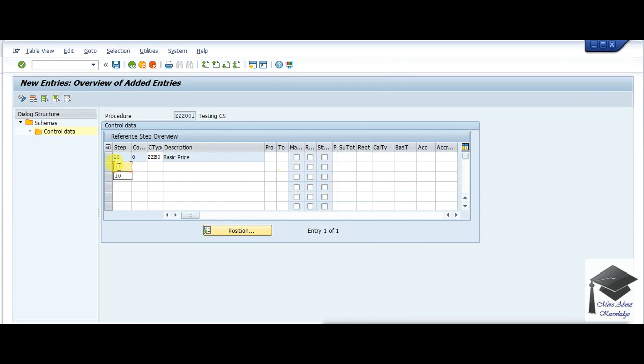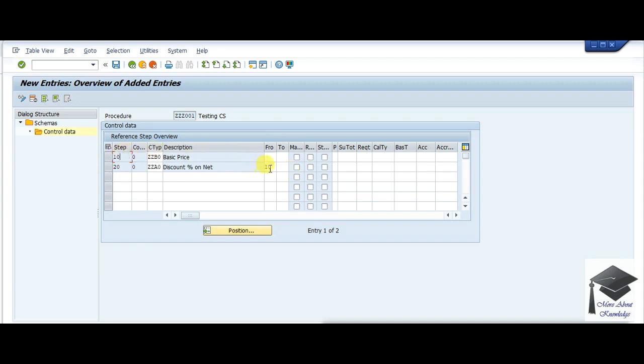Now this is 20. So I will be using ZZA0. As my discount percentage will be dependent upon my base price, the from will be 10, because my base price step is 10. So this from means this step only.